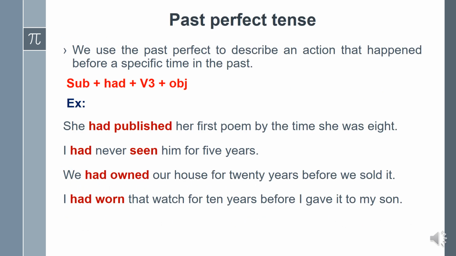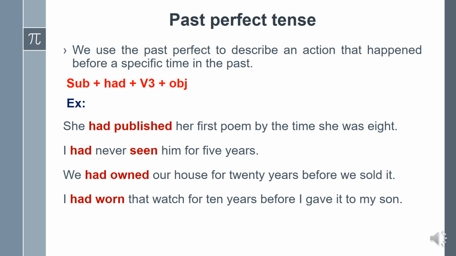Okay, let's see the uses of past perfect tense. We use the past perfect to describe an action that happened before a specific time in the past. Okay, this is used to describe a past action that happened before a specific time in the past. What is the structure of it? Subject plus had plus V3 plus object.